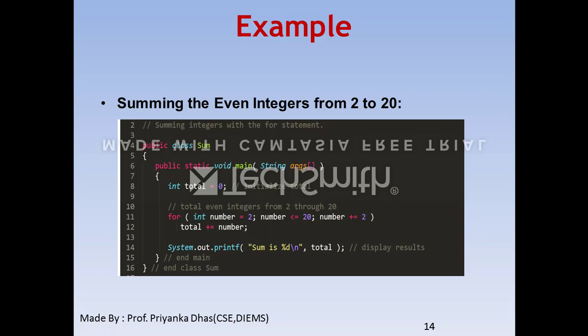Then we need to sum up till 20. So number is less than or equal to 20 and we increment it by 2. After that, within this for loop, as I have only a single statement, there is no requirement of giving opening and closing curly braces. It indicates that only this single statement is inside this for loop. Once that is completed, you print the sum of the numbers 2 to 20. It will display the proper result.